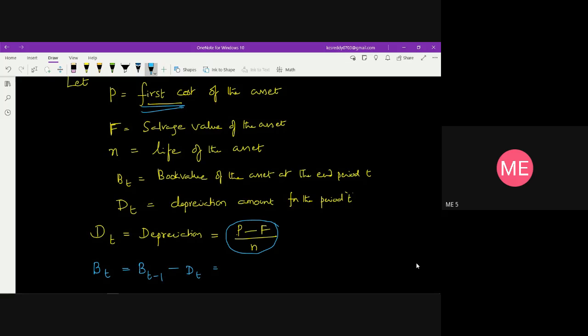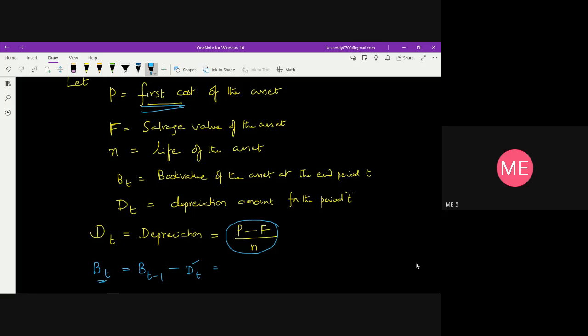It can be written as BT equals B(T minus 1) minus (P minus F) by N. Otherwise we can calculate the DT value and find the book value for the first year. If I want to find B1, it is B0 minus D1, so that we are going to find out.